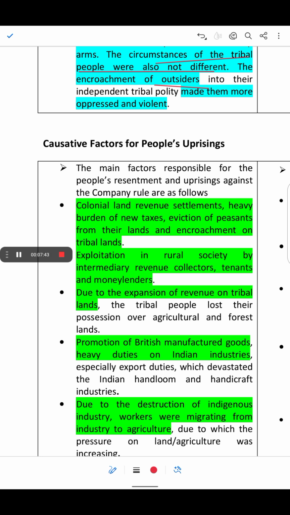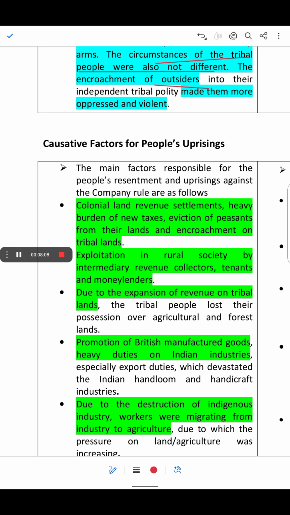They did not care about the people's problems or listen to their complaints. So the colonial laws protected only the British government, landlords, traders, and the moneylenders. So farmers, poor people, and tribals had no support, and they suffered greatly.